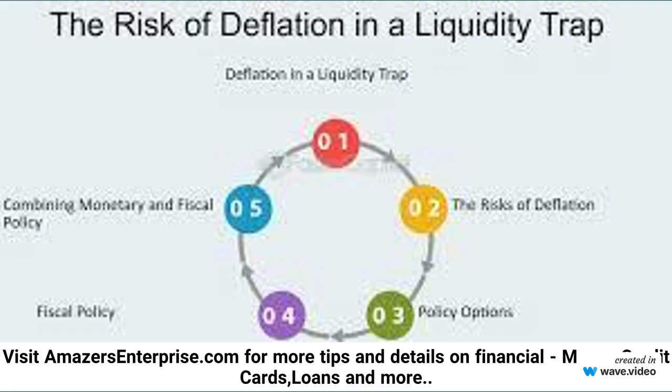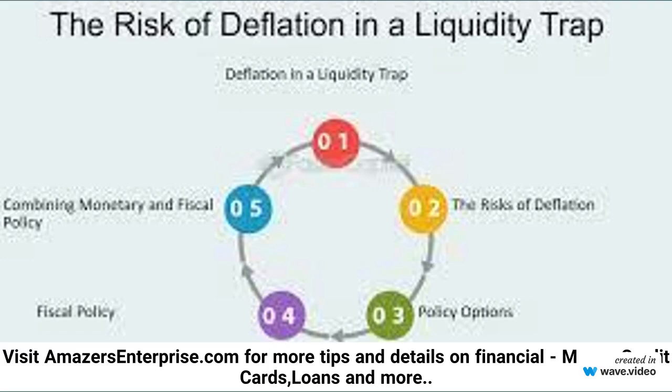Policy responses: fiscal policy. Increased government spending and tax cuts can stimulate demand directly, bypassing the ineffectiveness of monetary policy. Quantitative easing, QE: central banks purchase financial assets to increase the money supply and encourage lending and investment. Negative interest rates. Some central banks have adopted negative interest rates to incentivize banks to lend rather than hoard reserves.